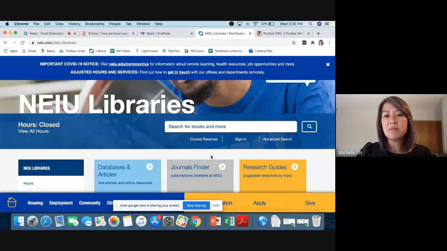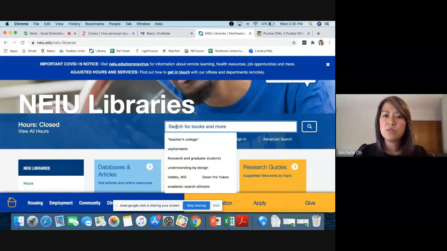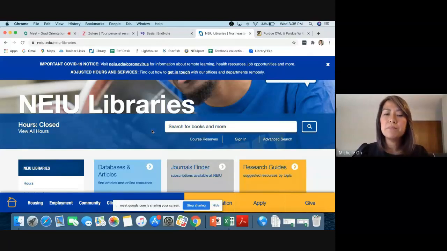So the thing that a lot of people like to use iShare for is to try to get books that are required readings for courses. And the way to actually do that is to search the main search tool from the library website, which you can get to by searching NEIU libraries. And this search box is going to take you to books, movies, and articles.